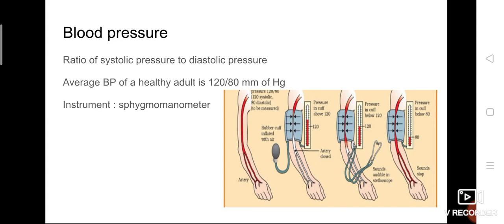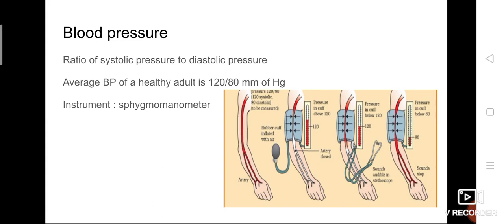For an average healthy adult, the systolic pressure is at 120. After pumping, you will get the systole. Then they slowly reduce the air inside the pump so that the contractions reduce. At one point relaxation takes place.